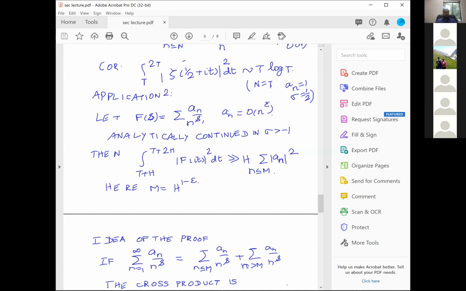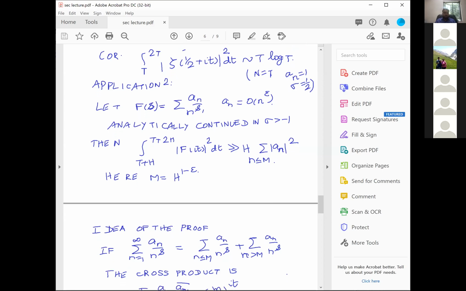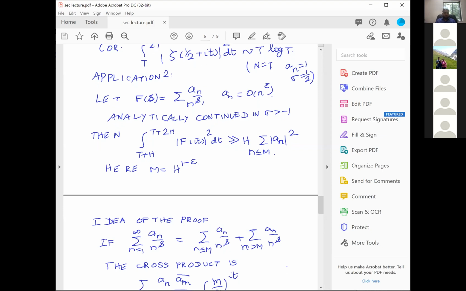I mean, Ramachandra has used this theorem in many contexts, essentially to get a lower bound for various Dirichlet series. Okay, how do we prove that? First of all, I will give you an idea of the proof. I think I have already talked about somewhat heavy matters, and probably I will not go all the way for 1.5 hours because I think it needs some time to understand it. Therefore, first of all, let me start with the idea of the proof.